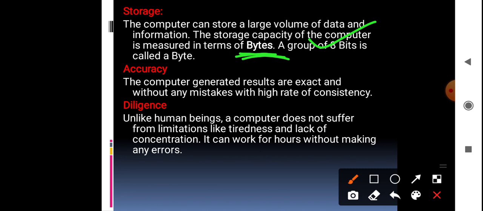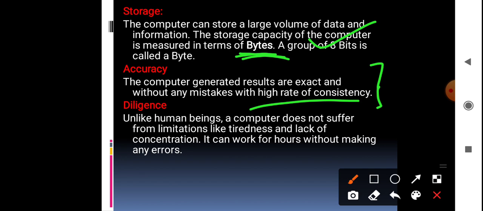Next is accuracy. Accuracy means the end result will always be the exact result. Even after the decimal point, up to 5 decimal places, it will be accurate. There will be no mistakes at all. That is the meaning of accuracy. The result generated by the computer will always be exact and without mistakes, with a high rate of consistency.